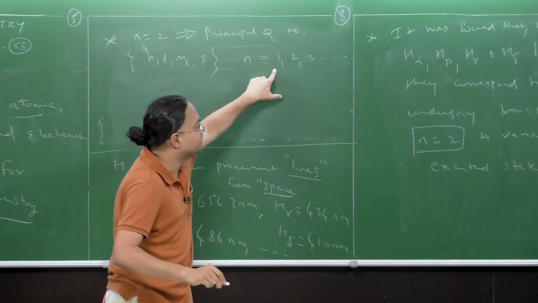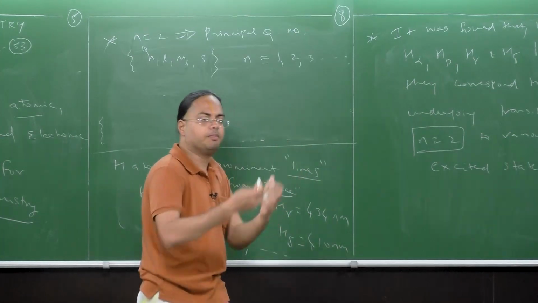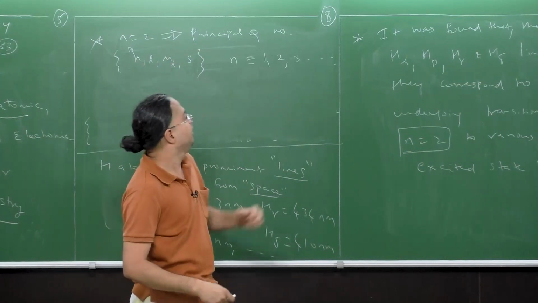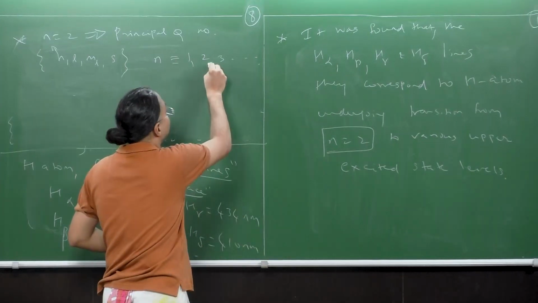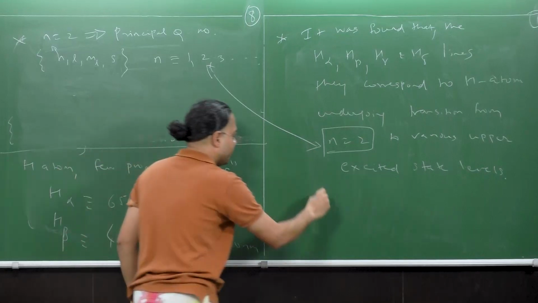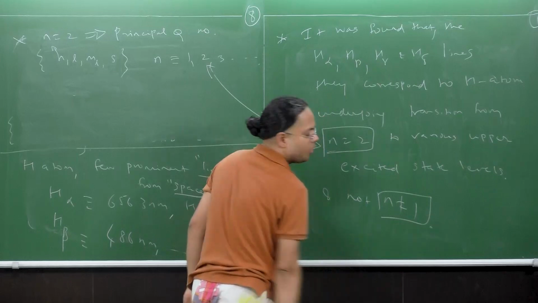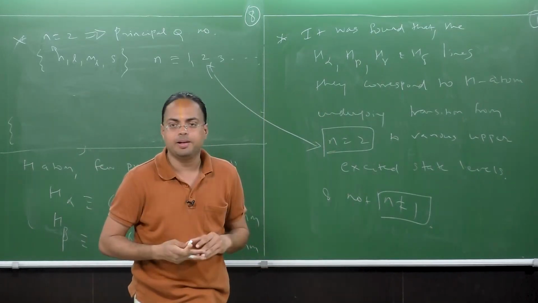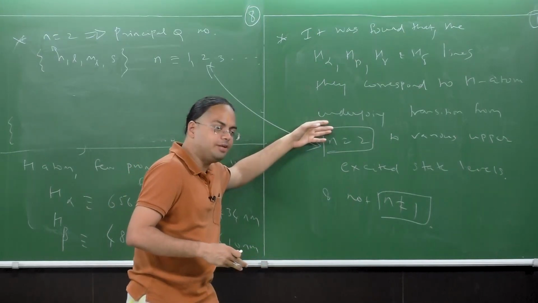Now, what is the beauty here? The beauty is that in a lot of spectra that you get from the interstellar medium, the emission lines H alpha, H beta, H gamma, and H delta correspond to n equals 2 and not n equals 1. What does this tell you? Now, what is the difference between n equals 2 and n equals 1 level? It is the first excited state.